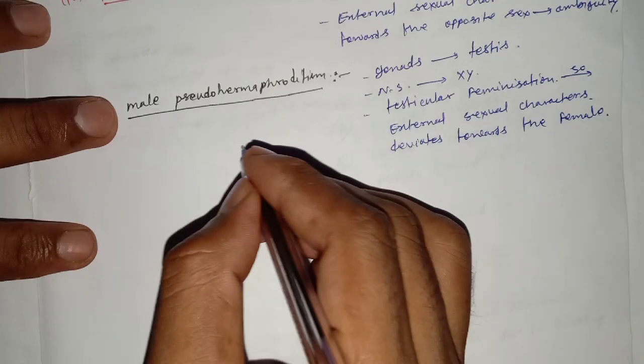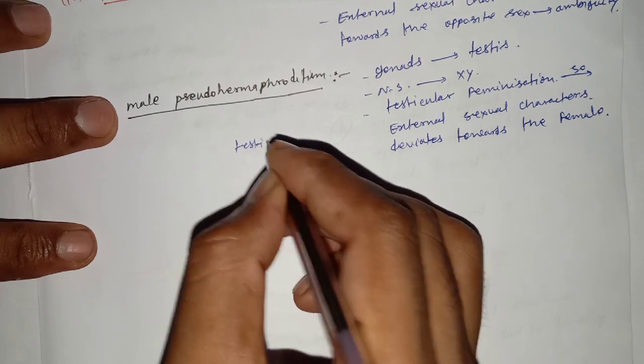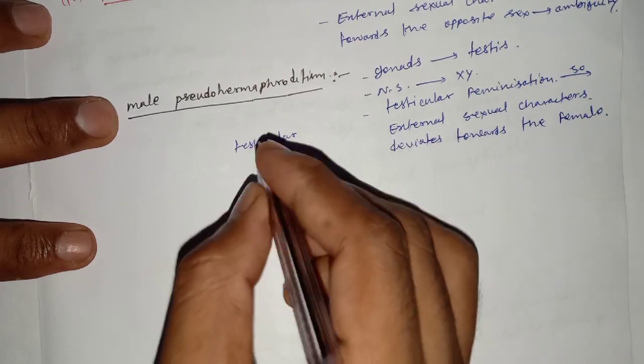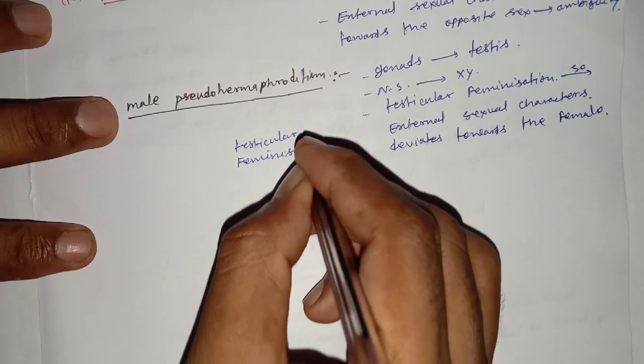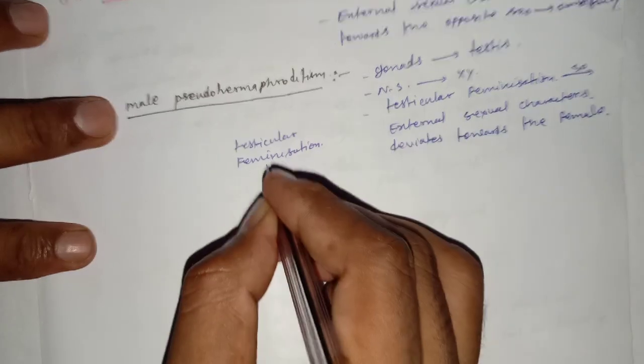Let's talk about testicular feminization.